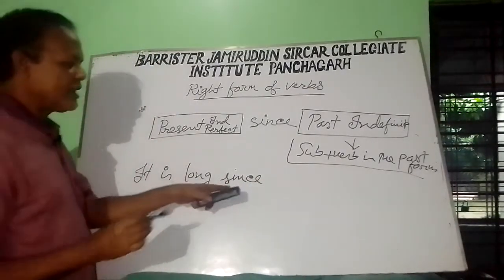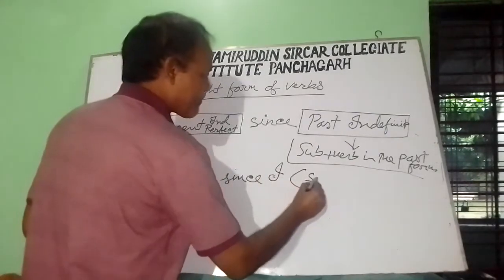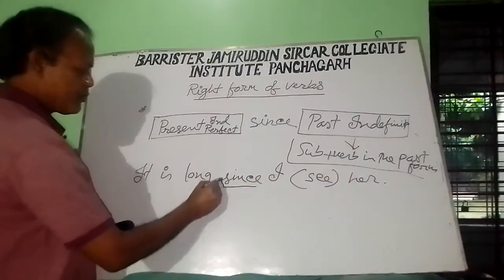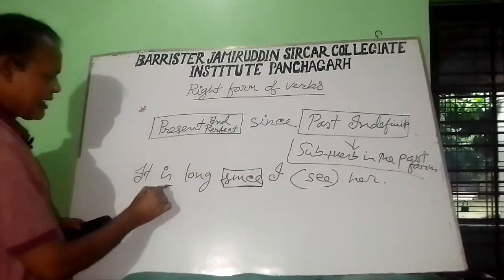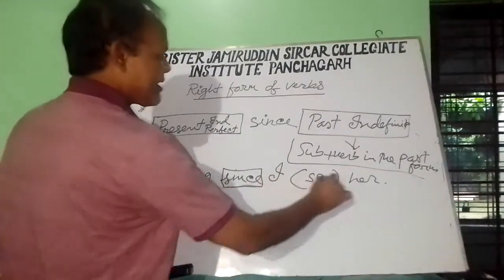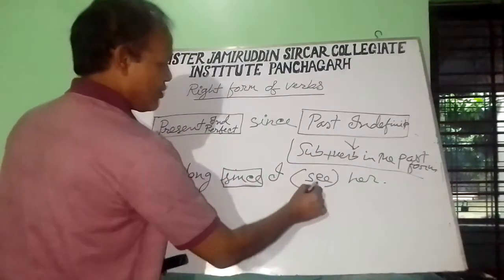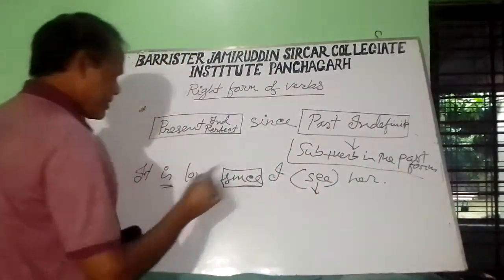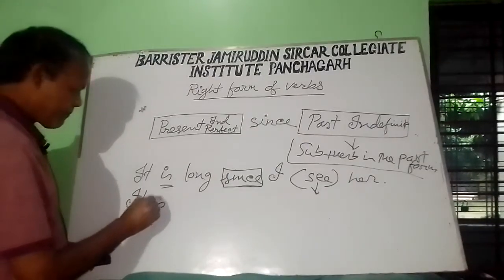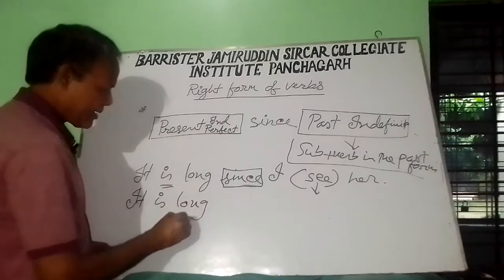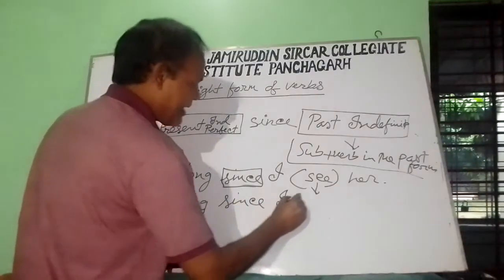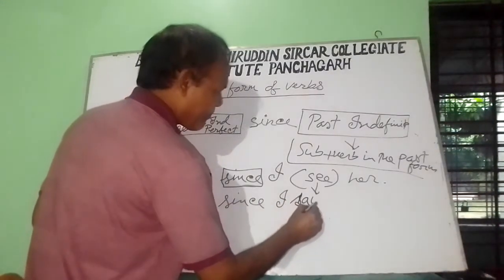It is long since I see her. Here, since is used as conjunction, and before since is in the present indefinite tense. So after since, the sentence will be in the past indefinite tense. So see will be in the past form, saw. So the correct form of this sentence is: it is long since I saw her.